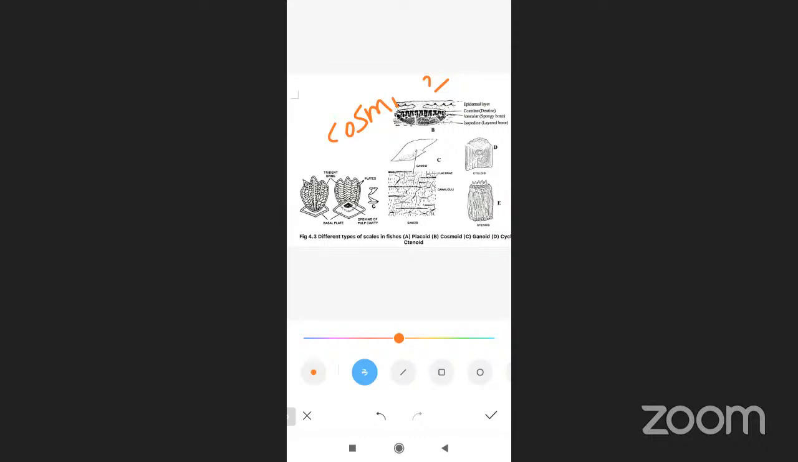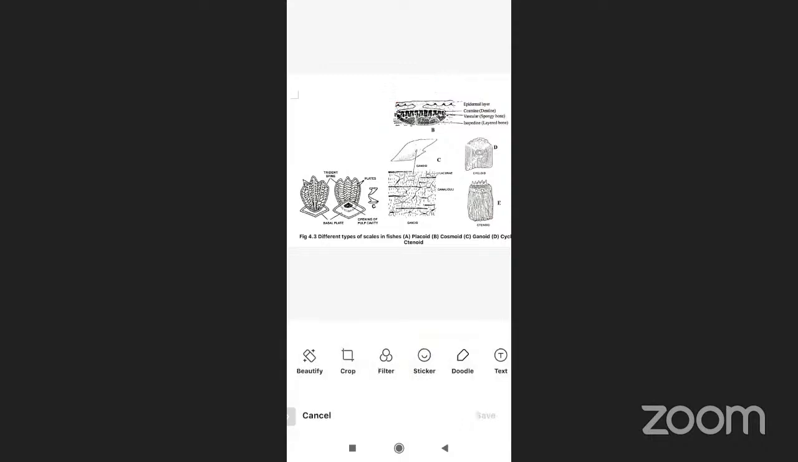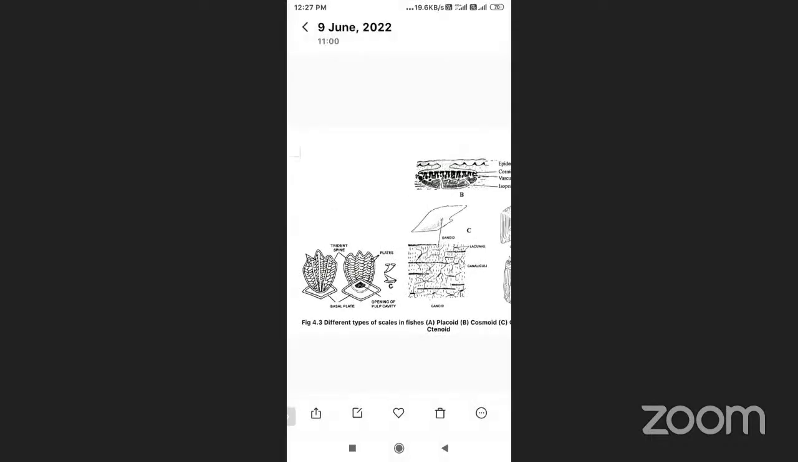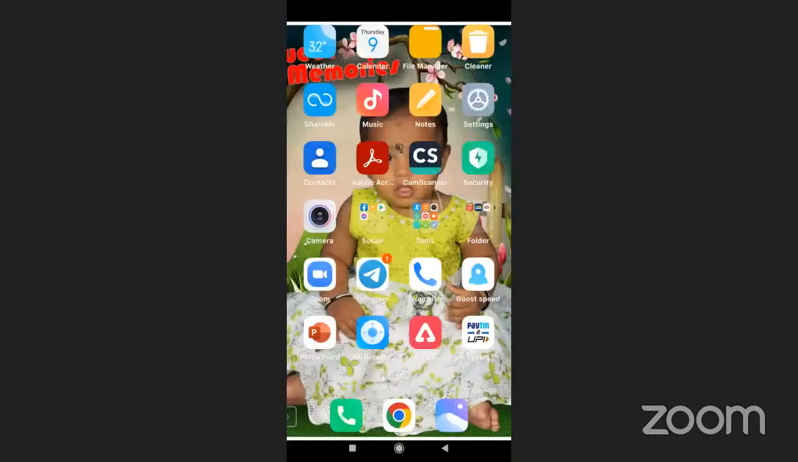Next type is the ganoid type. Generally, they are purely present in the dermal. I will write on my whiteboard. See here, the ganoid type of scales. These ganoid scales contain four layers. Ganoid type of scales are made up of four layers.